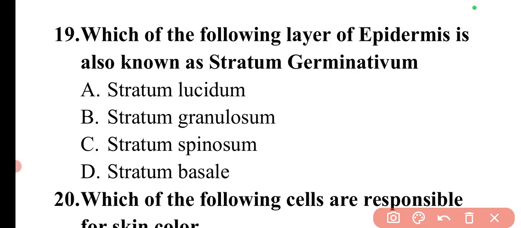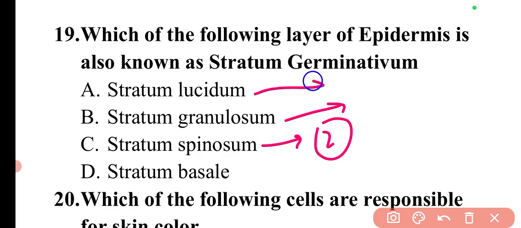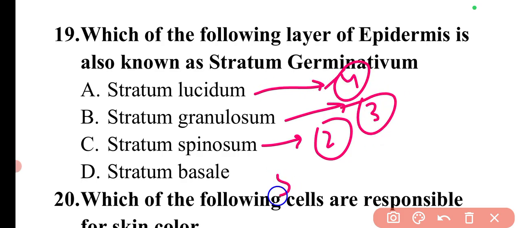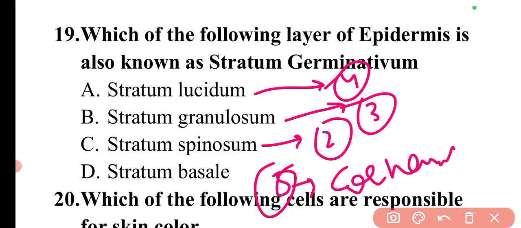Then there is another layer. The second layer is stratum spinosum. Then there is a third layer, that is stratum granulosum. Then the fourth layer is stratum lucidum. And then there is a fifth layer, which is stratum corneum, the most superficial portion of the epidermis, the outer part.